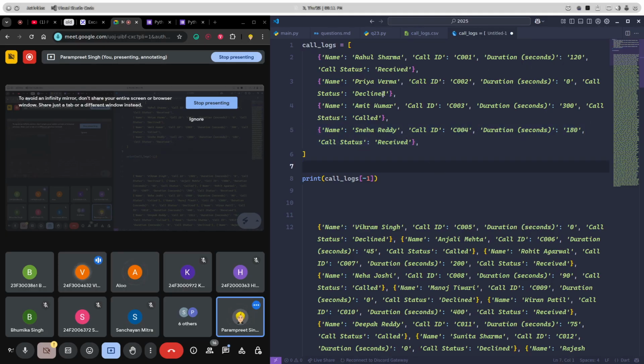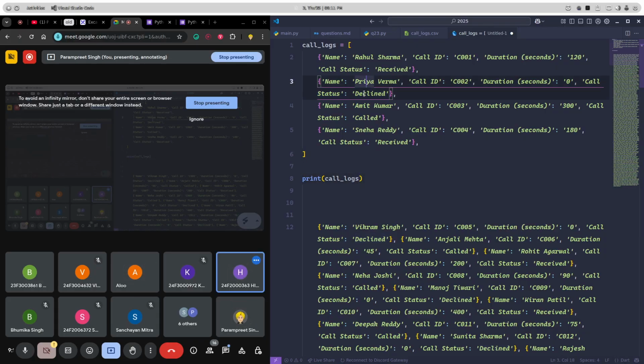Now tell me how, or we can use call status also. No, I just need to extract this one right now. If I want to extract this call stated declined, now tell me how can I do it?